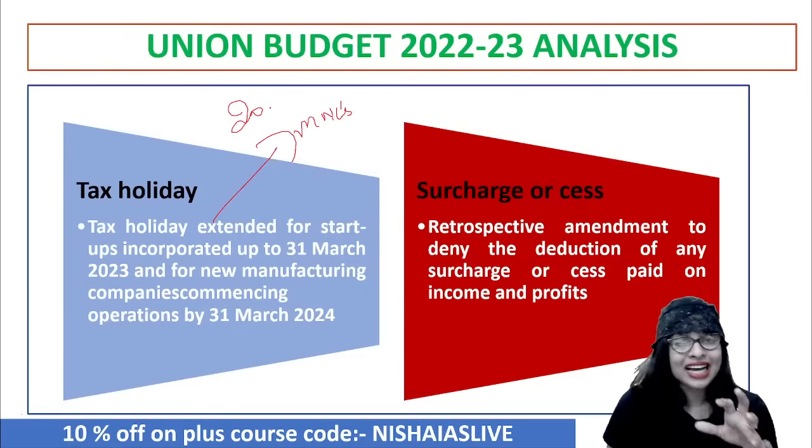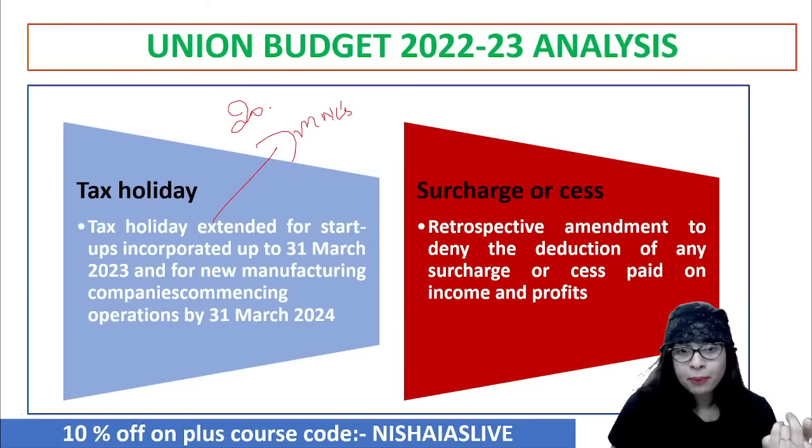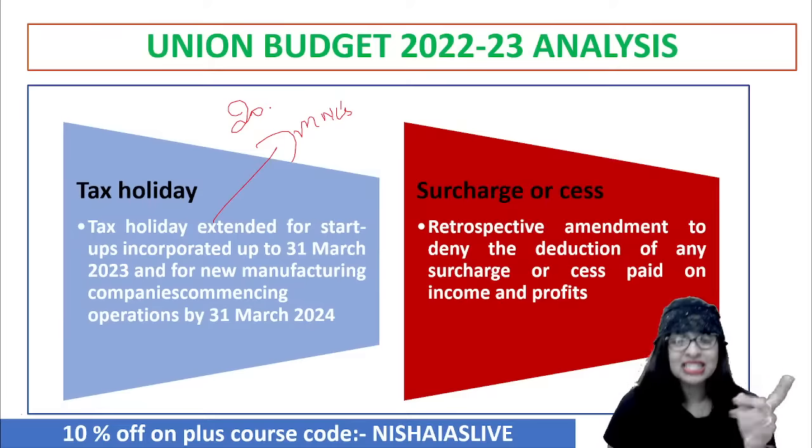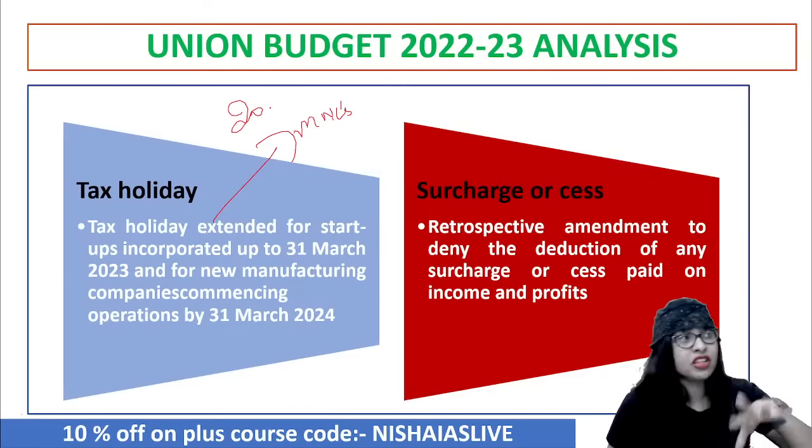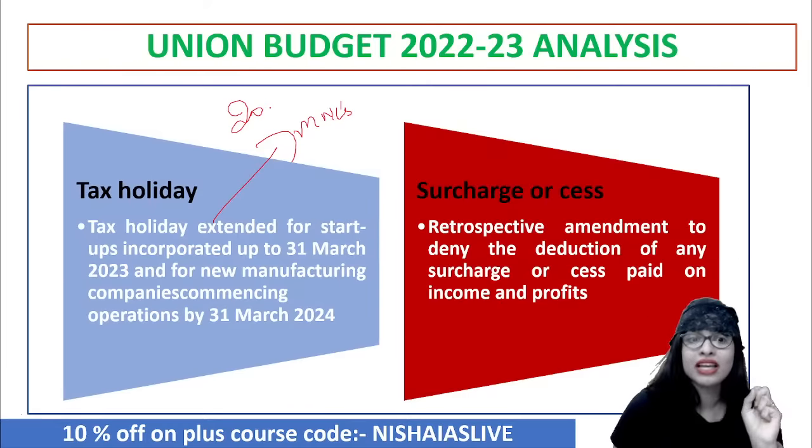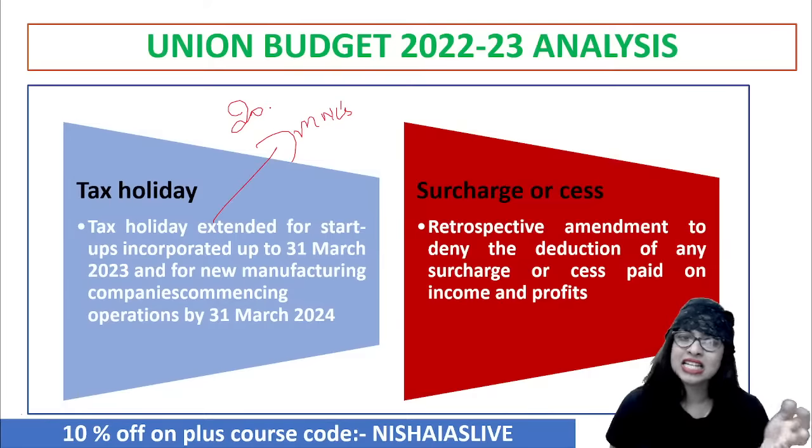So now with regard to tax holiday, another important proposal, a highlight of the budget, was that the tax holiday was extended for the startups incorporated up to 31st March 2023. That is actually encouraging a lot of people to start up even in the remote and rural areas as well. And not only for them, even for the new manufacturing companies commencing operations by 31st March 2024, the tax holiday is extended. So that is something that is benefiting all the enterprises and startups to actually carry forward whatever they are doing. Don't you think so?